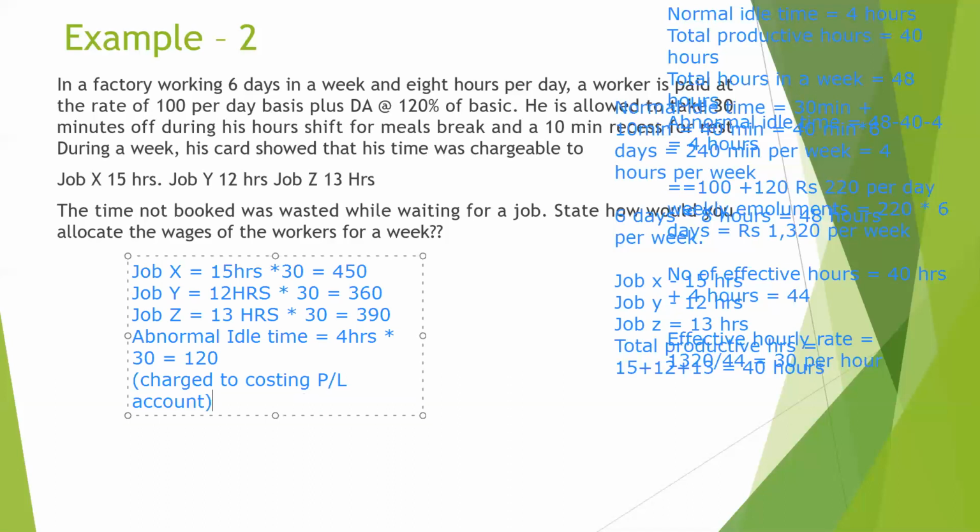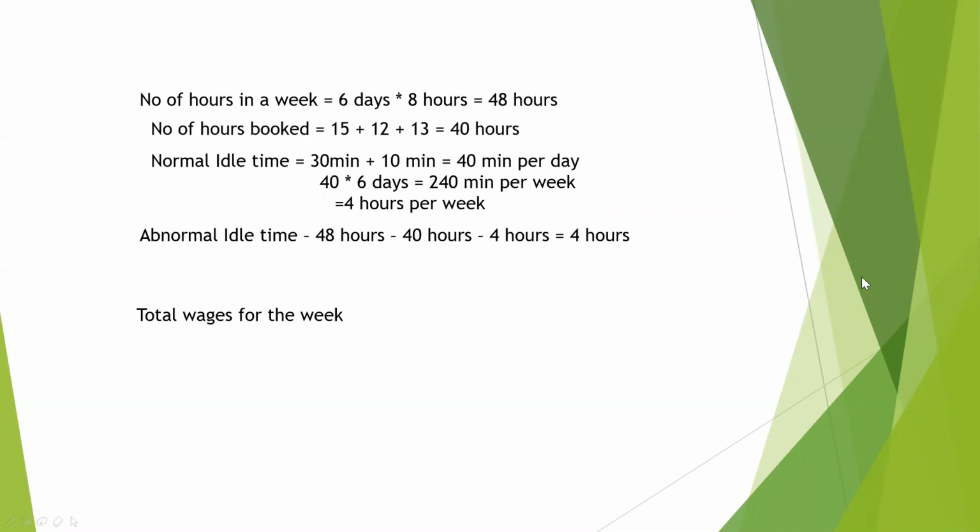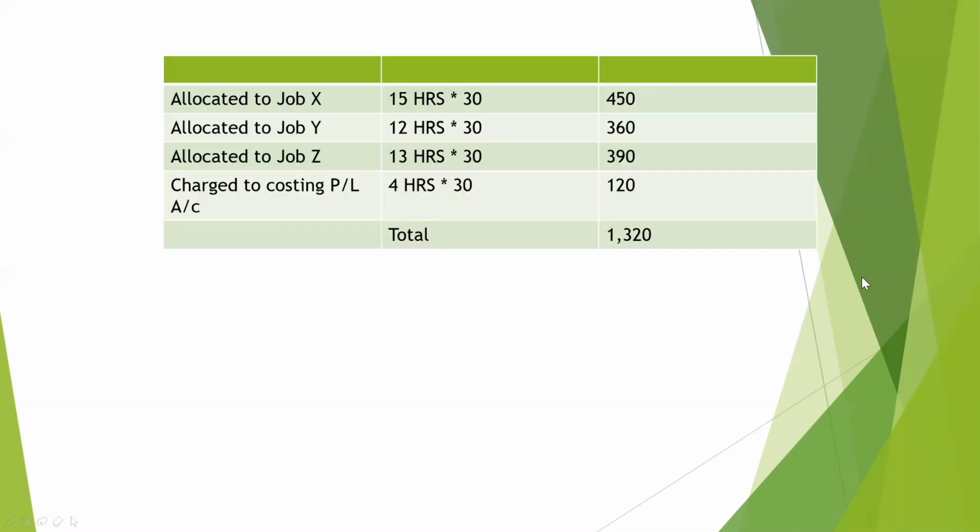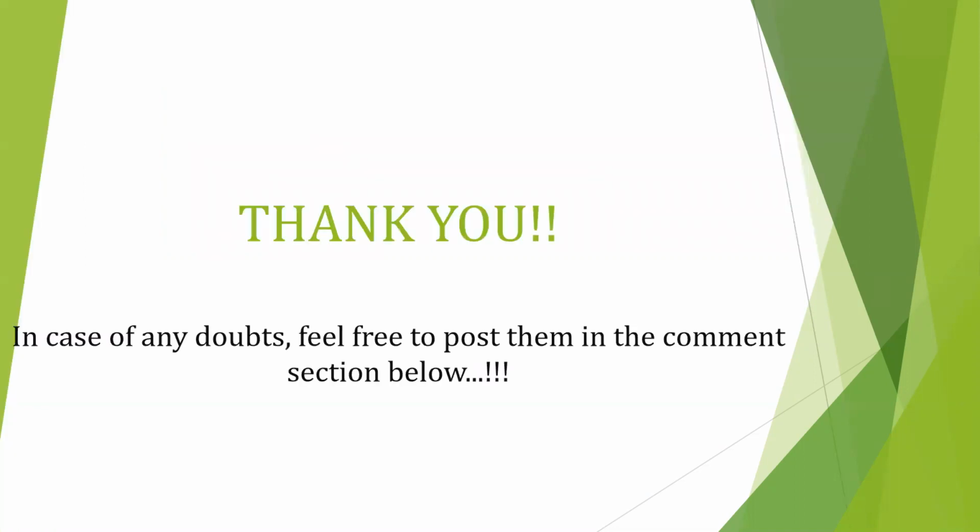So if we add all these four, that is 450 plus 360 plus 390 plus 120, we'll get the total of 1320, that is the total emoluments paid per week to the employee. So with this we come to an end to the concept of idle time.